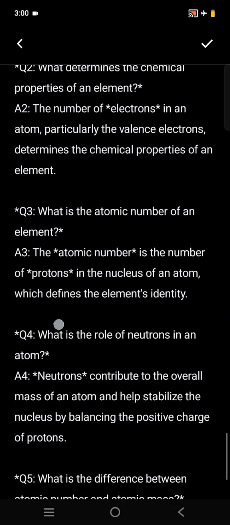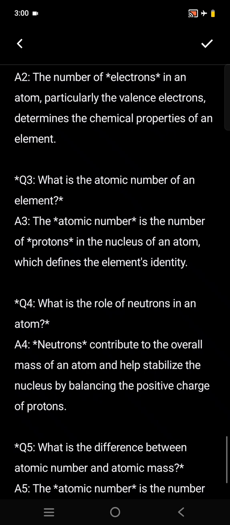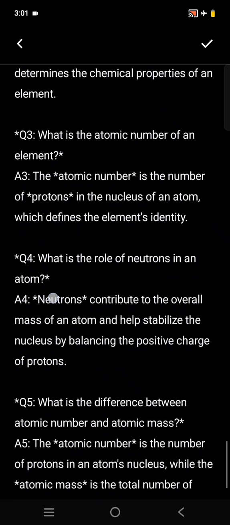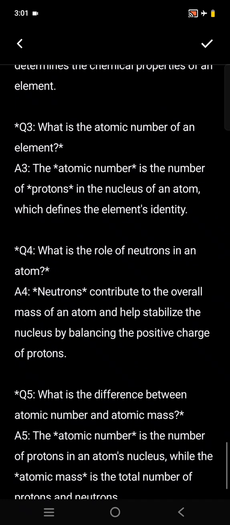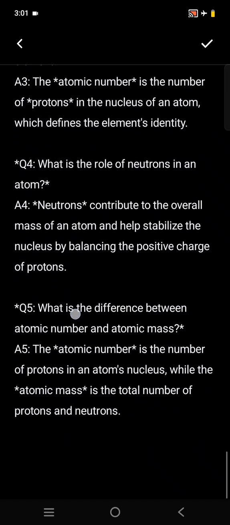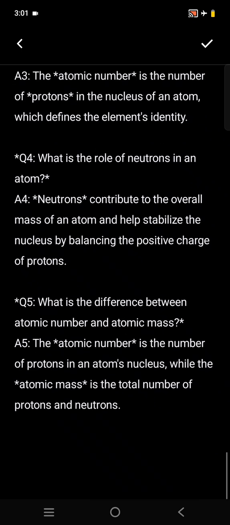What is the atomic number of an element? I have already discussed that the number of protons is called the atomic number. It is represented by the symbol Z. What is the role of the neutron in an atom? A very important question. Neutrons contribute to the overall mass of an atom and help stabilize the nucleus by balancing the positive charge of protons. What is the difference between atomic number and atomic mass? The atomic number is equal to the proton number, and the mass number is equal to the number of protons and neutrons.